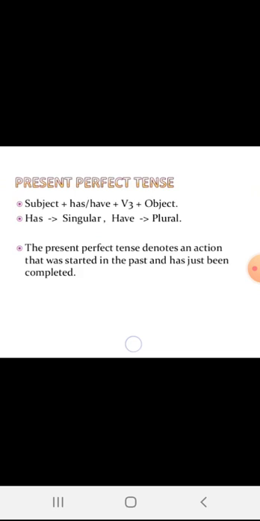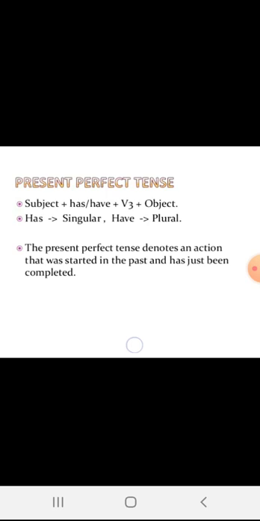The sentence structure will be subject plus has or have plus third form of the verb plus object. Has will be used with the singular subject and have will be used with the plural subject, and in the perfect tense the third form of the verb is used. For example, she has completed her homework.